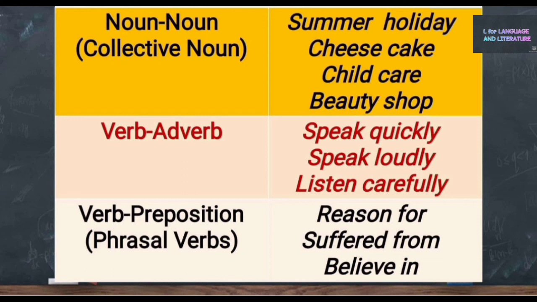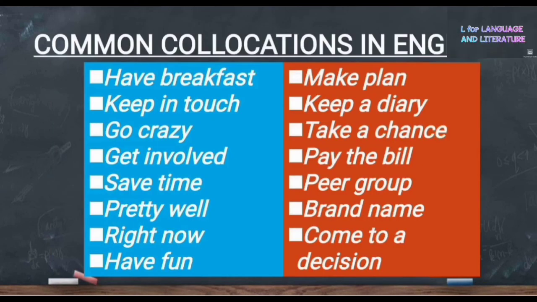Here, I have given many collocations in English that we commonly use in our daily life: have breakfast, keep in touch, go crazy, get involved, save time, pretty well, right now, have fun, make a plan, keep a diary, take a chance, pay the bill, peer group, brand name, come to a decision.